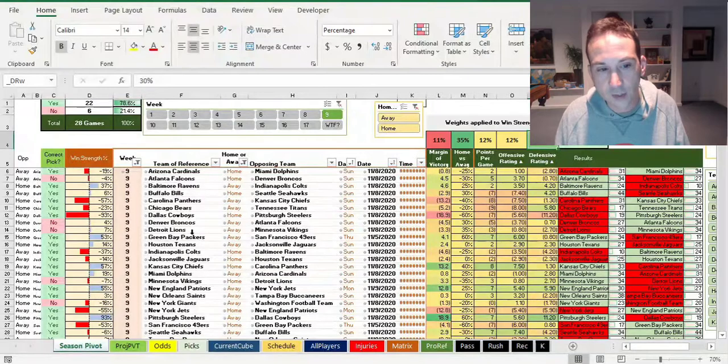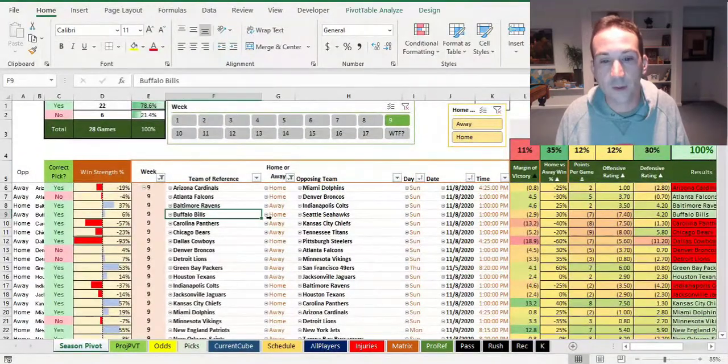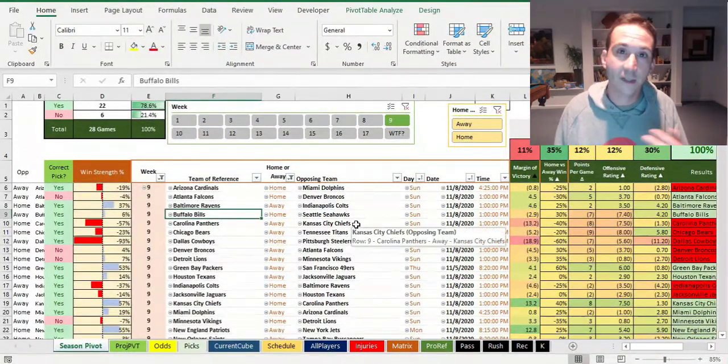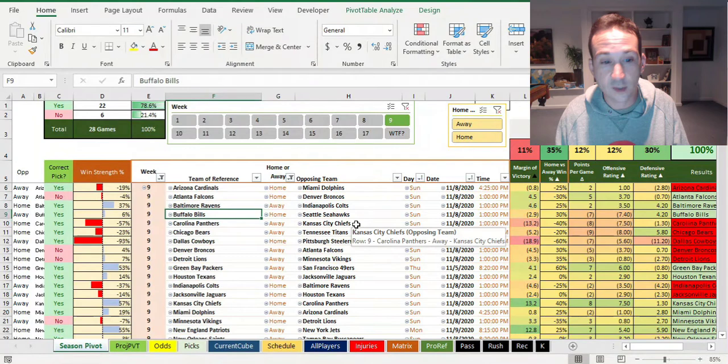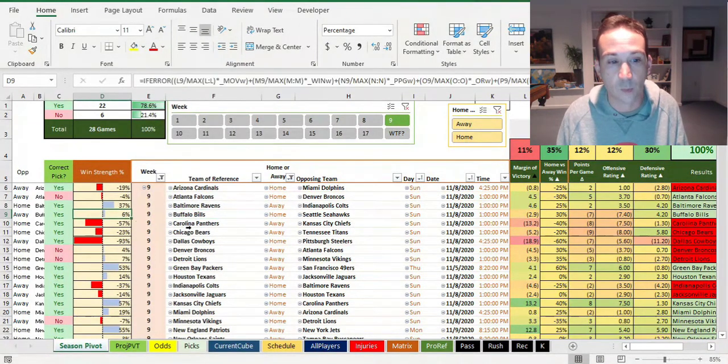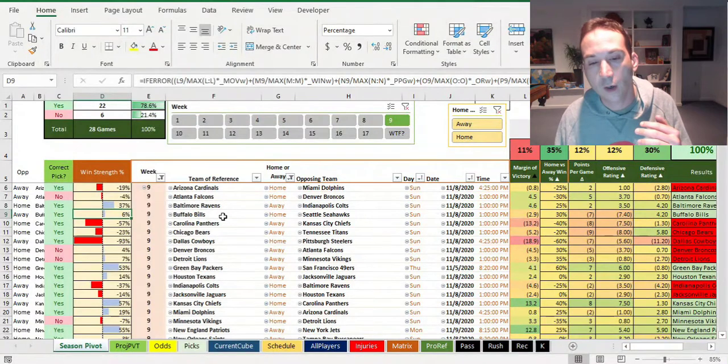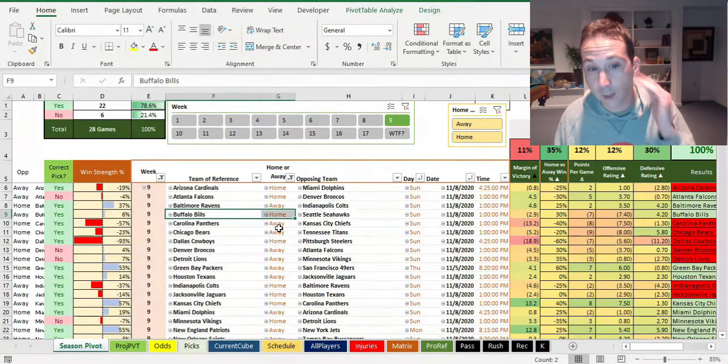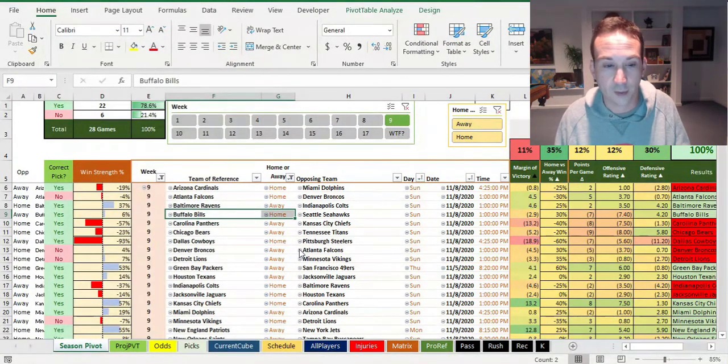So as I was looking at it, I'm like, well, what is the reason why Buffalo did win this game against Seattle? Because in the video last week, it said this was going to be a really high scoring game. It had it at like 32-32 or something. And it ended up being a very high scoring game, and Buffalo did win. The algorithm was right to pick Buffalo with the points based on point projections, but it wasn't right based on this win strength number. So I figured, well, this was because Buffalo was at home, and Buffalo plays differently at home. Everybody knows this. Lake effect wins, whatever they get.